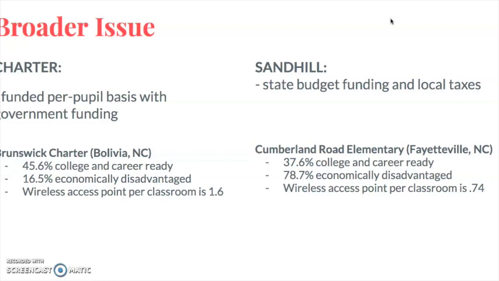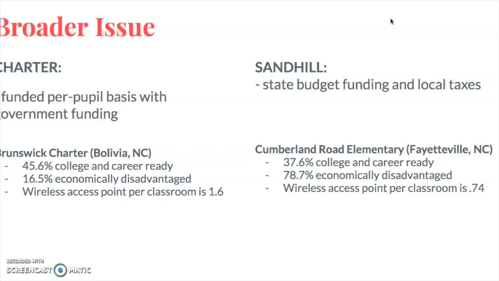So I took the means of each of the charter schools and Sandhill schools, and I used them in the report card website to compare the two. So for Brunswick Charter, 45.6% of students are college and career ready, compared to Cumberland Road Elementary, which is a Sandhill school that produced 37.6% of students who were college and career ready. So as you can see, this is a pretty significant percentage difference.